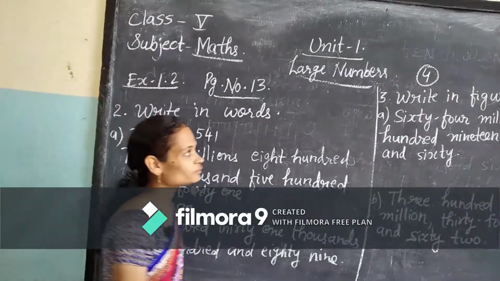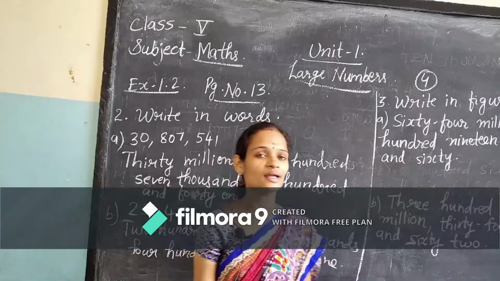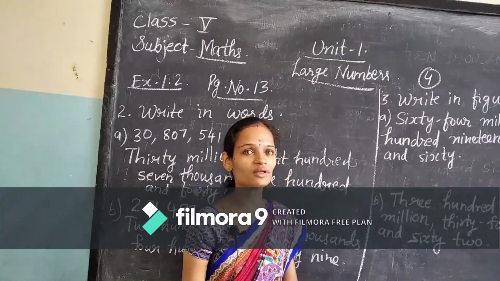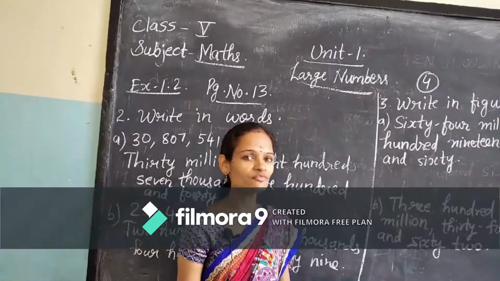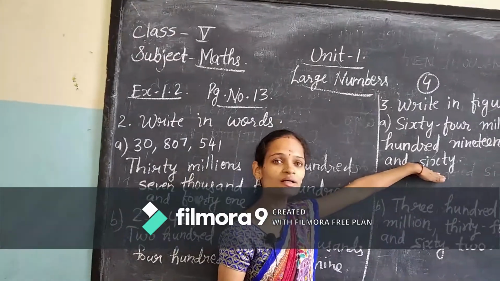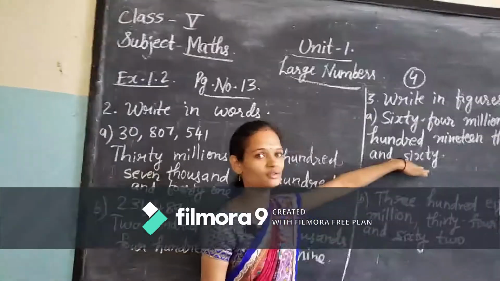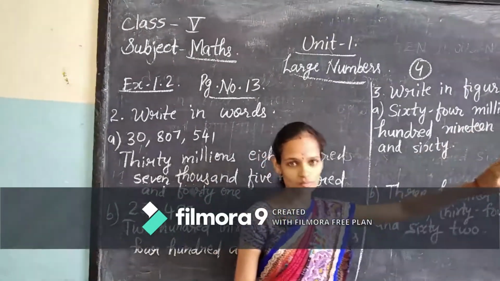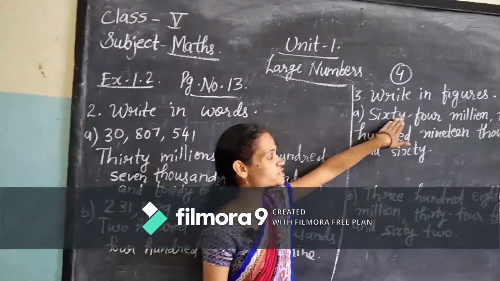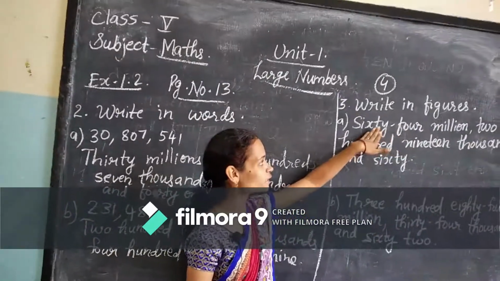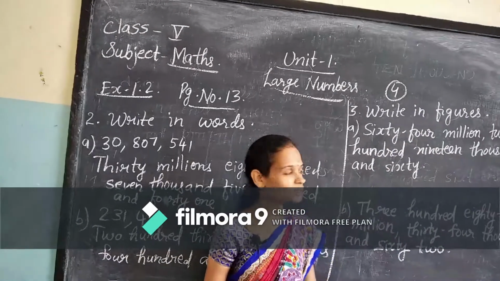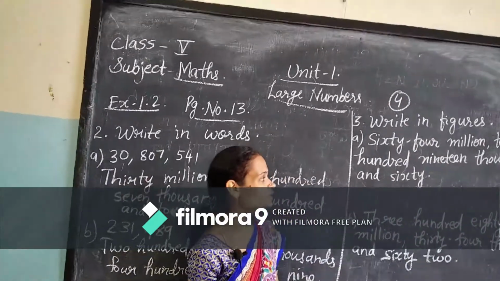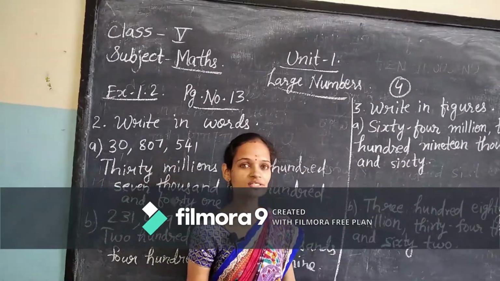231,489. Now the next question is to write in figures. The given number is in words, and you have to write it in figures using commas. First question, read it. What is it? 64,219,060.